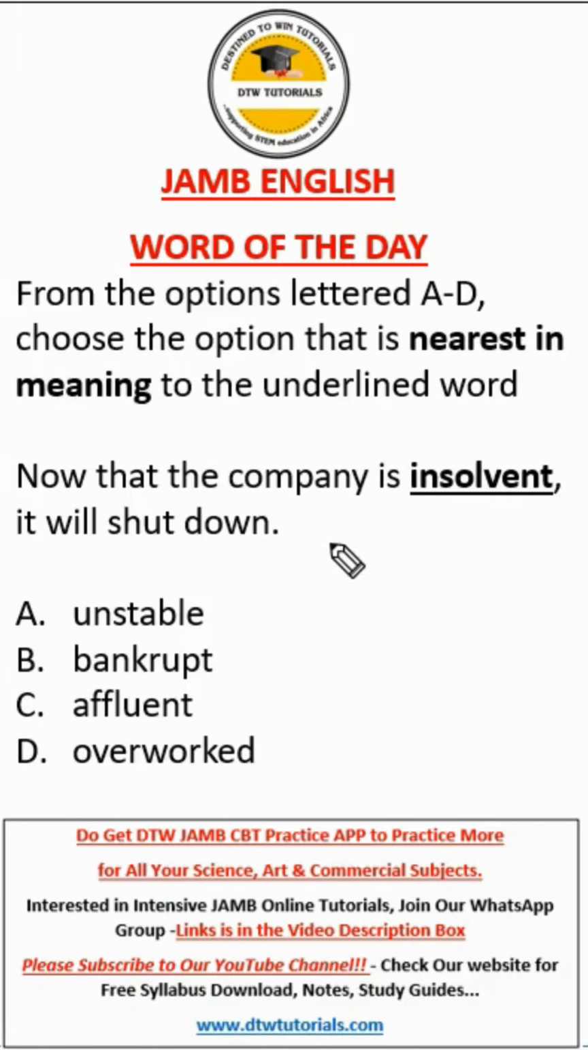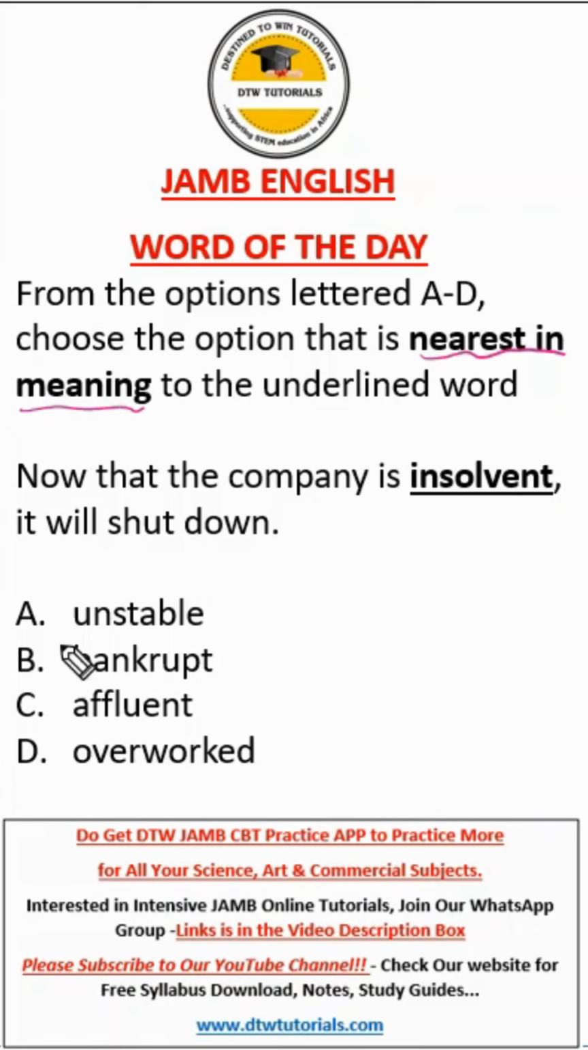Today's word of the day is insolvent. This jam question says from the options letter A to D, choose the option that is nearest in meaning to the underlined word. This is quite straightforward. The sentence says, now that the company is insolvent, it will shut down. You can always get a clue of the meaning of the word from the way your sentence is framed. So what does insolvent mean? Insolvent means you are not being able to pay your debts. Let's say you owe some money, you don't have enough to pay. So this company will shut down because it doesn't have enough money to pay.